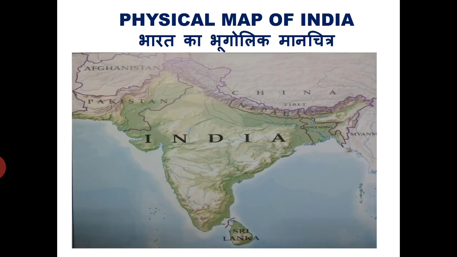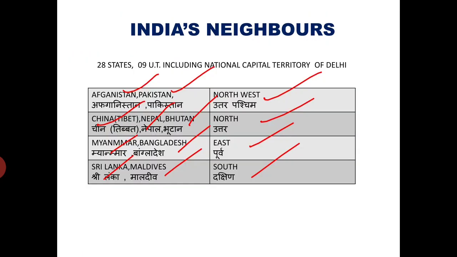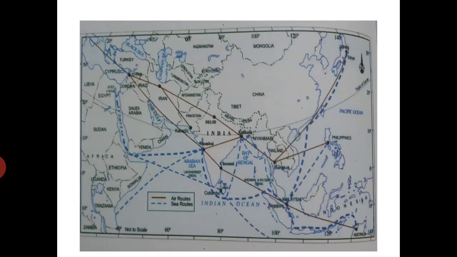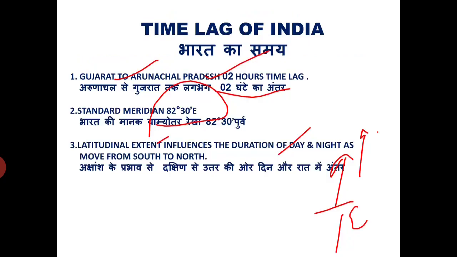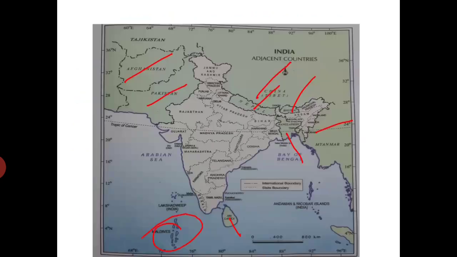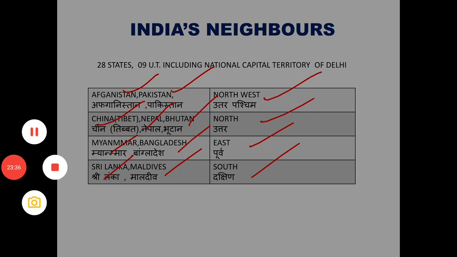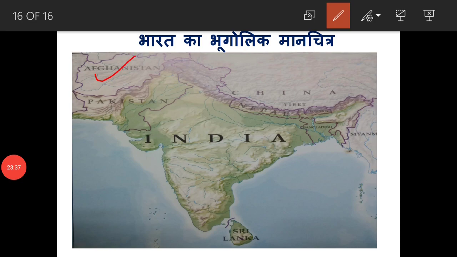Now the next is the map of India. So this is what we have discussed: Afghanistan, Pakistan, China, Nepal, Bhutan, Bangladesh, Myanmar, Sri Lanka, Maldives.